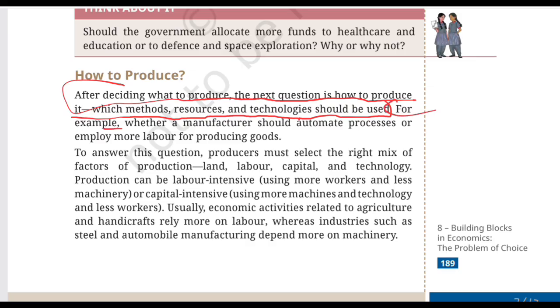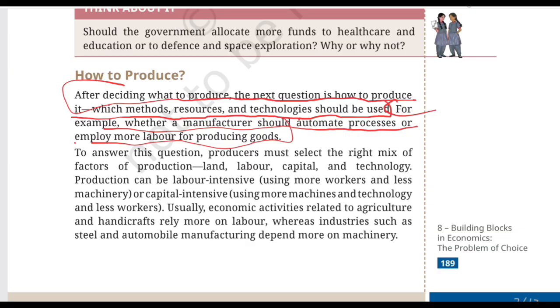For example, whether a manufacturer should automate the process or employ more labor for producing goods. This is a fantastic example, like I already connected it with a garment manufacturer. It has two broad possibilities. It can either hire more labor, employ more workers and use more manual processes, or it can take up more machines, use automation and technology. Neither is automatically the correct answer. The producer has to examine the circumstances, and that's why we need to understand the factors of production here.